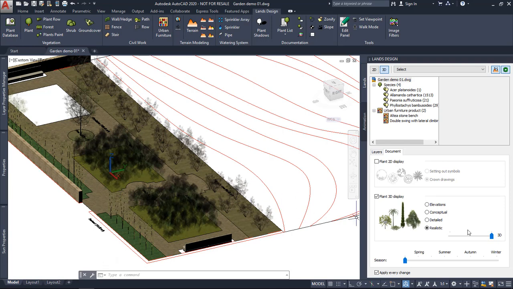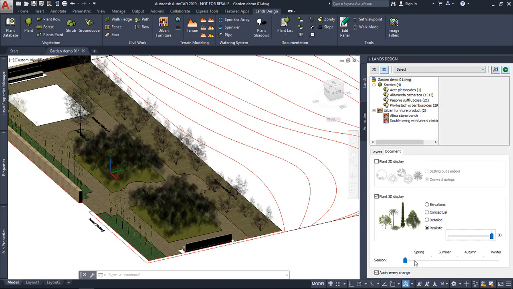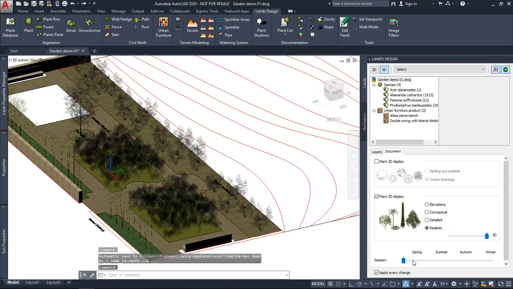So since this is a small project, I will leave this in 3D, but if you're going to work in a large project with a big number of plants, maybe it's a good option to use this wire representation. Also here we can determine the season of the document, and basically from here we can change the season, which will determine how the plants will look like in the final render. Okay, since this representation mode can handle different appearances that are assigned to different seasons. We can see that later on when we see the plant database.